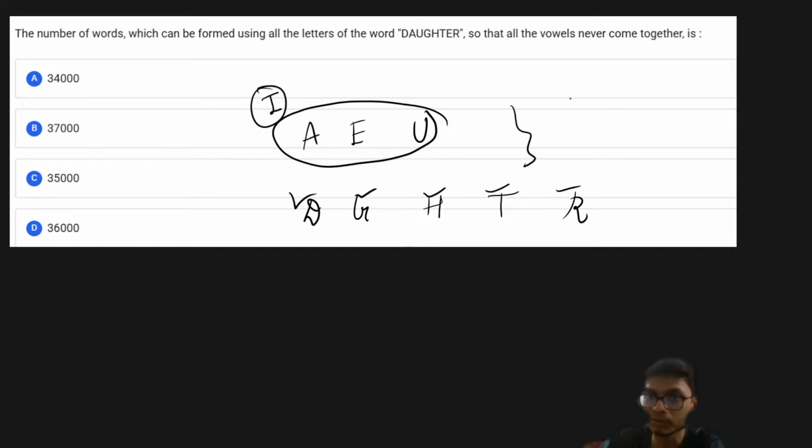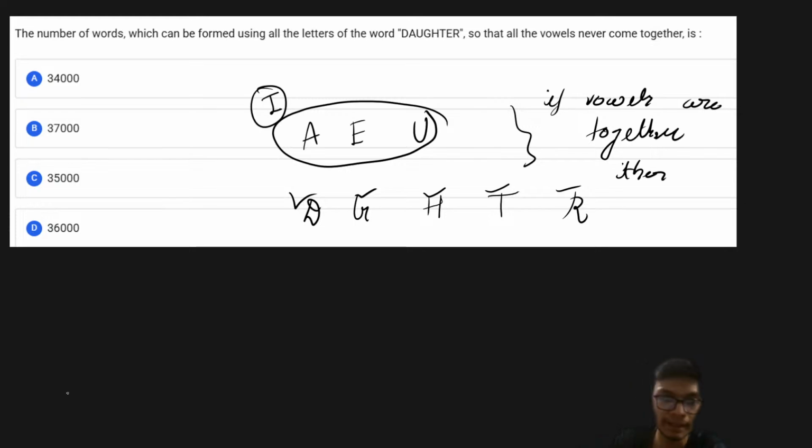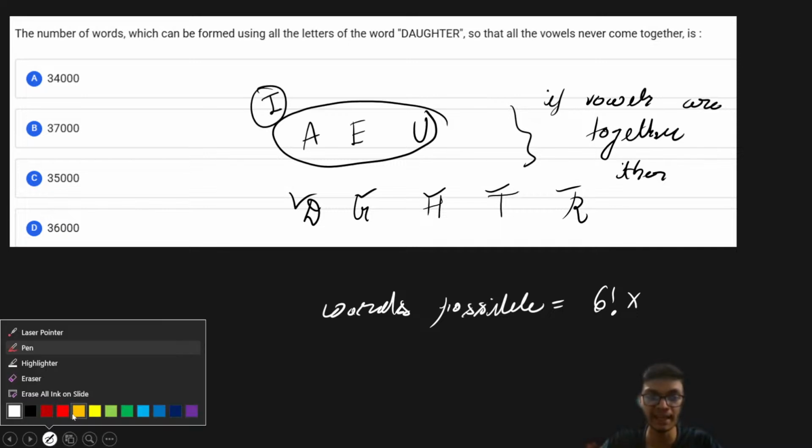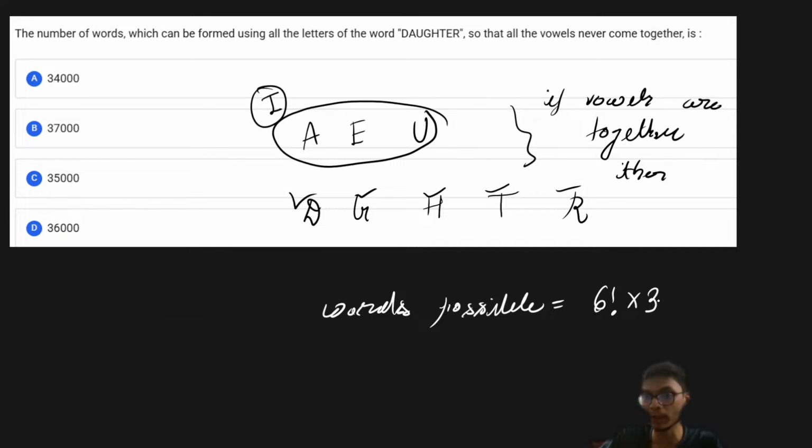Therefore, if the vowels are together, the number of words possible is 6 factorial, multiplied by the internal arrangement of the vowels A, E, U, which is another 3 factorial cases. That is the number of words in which the vowels are together.